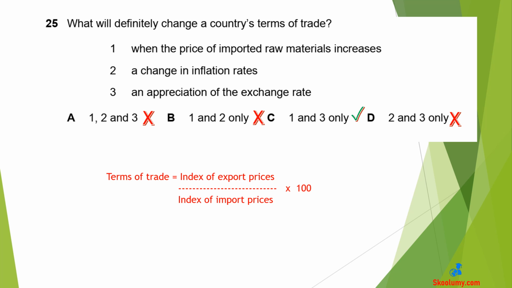Number 2. A change in inflation rate may increase both import and export prices by the same percentage, leaving the terms of trade unchanged. It will only change if it affects only one of imports and exports. Number 3. Appreciation raises export prices and lowers import prices, causing an increase in terms of trade. Therefore, only 1 and 3 are certain to cause a change in the terms of trade.